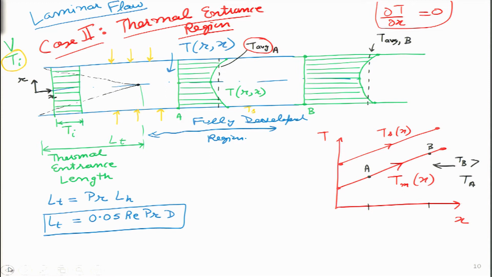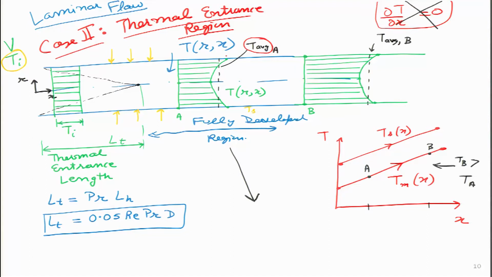Which means I cannot say, I will put a cross over here, I cannot say del T by del x is 0. In fact, in the fully developed region, it so happens temperature will definitely rise, but the important thing is, if we look at the shape of the temperature profile, it will remain the same. What I mean by that, let us go back to this particular curve over here. This is the shape of the temperature profile. This remains the same exactly over here. It has just shifted from a lower value to a higher value over here.